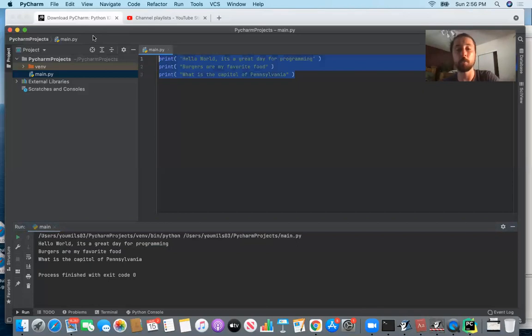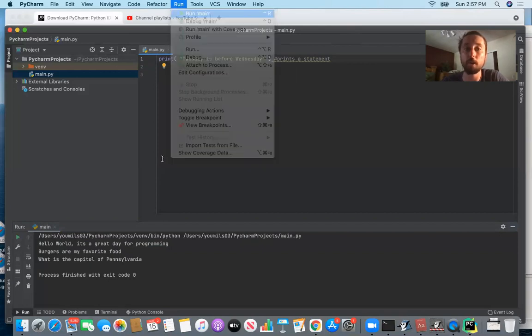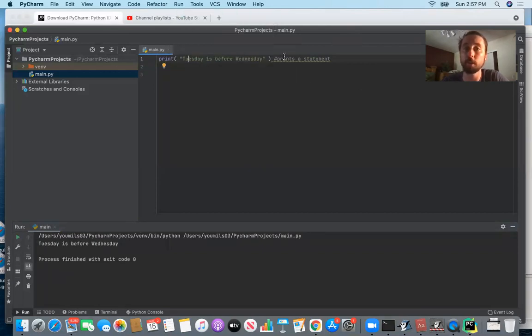So I'm going to give you a very simple example. We're going to say something like print Tuesday is before Wednesday, okay? And what you could do is have a comment that starts with a hashtag. So you're going to have an octothorpe there, you know, a pound sign, whatever you want to call it. And then you would say prints a statement, okay? So this line of code is a comment attached onto your print statement. Now if you go ahead and run the main method, it won't say prints a statement, it'll just say print of Tuesday is before Wednesday. And that will help the programmer understand, oh, I understand what that line of code does.